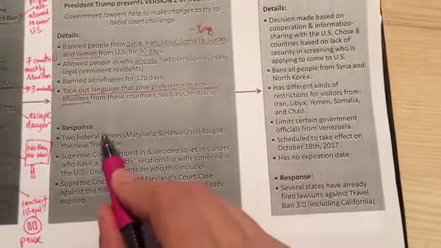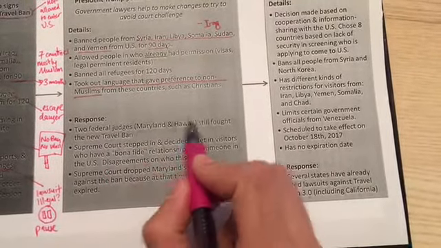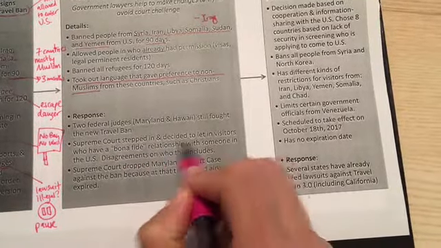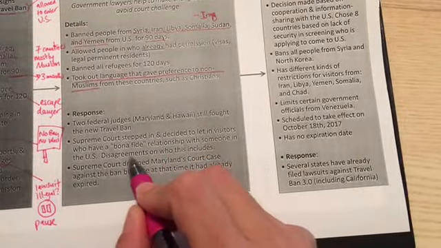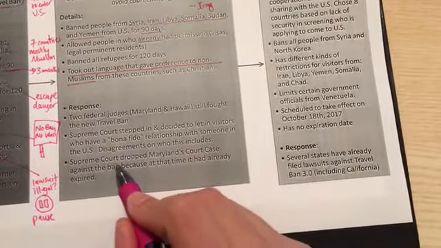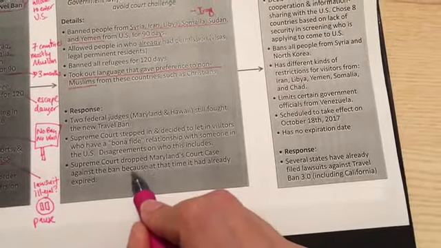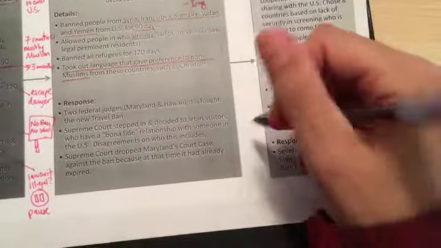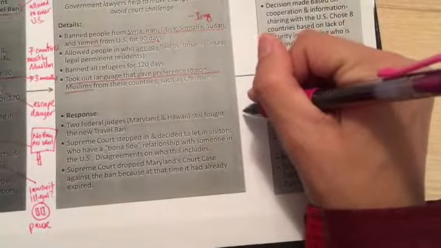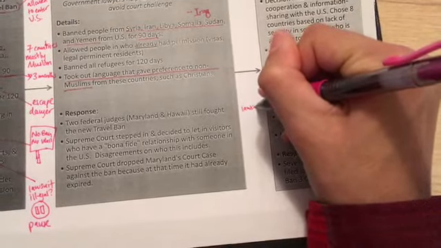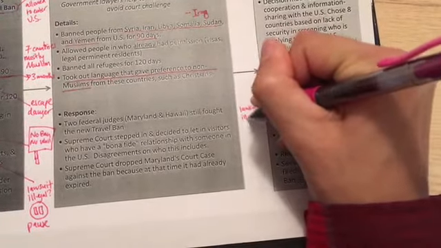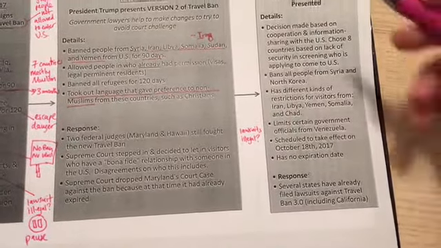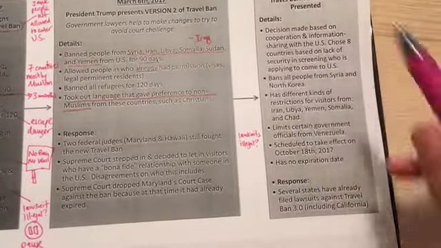Okay. Response this time, you still see federal judges fighting the new travel ban. The Supreme Court steps in and decides to let in visitors who have bona fide relationship with someone from the U.S., disagreements on who this includes, and the Supreme Court drops Maryland's court case because at that time it had already expired. So there's kind of some back and forth, but there's still courts, still lawsuits, and they're still debating whether it's illegal or not. Okay, and it seems like the biggest change is really that they're taking off Iraq.